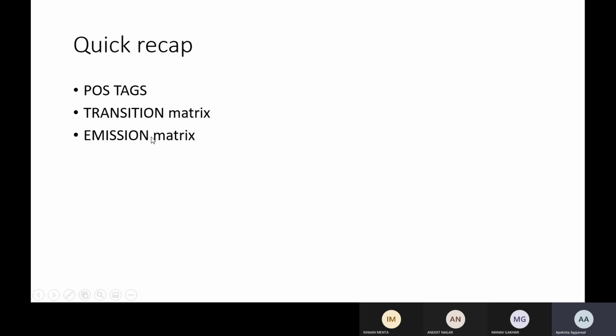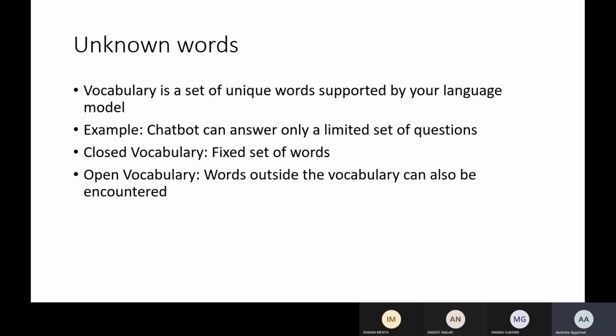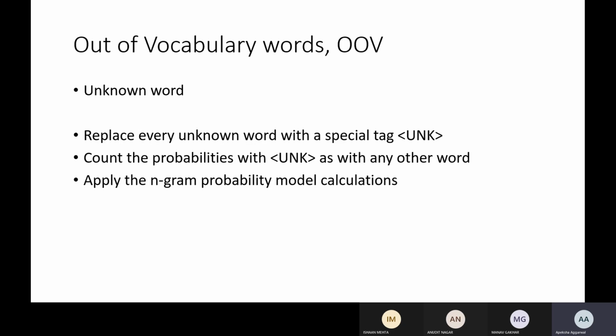Okay, that is your emission matrix. Then you have vocabulary. You know that it is a set of unique words. This is important: replace every unknown word with a special tag.